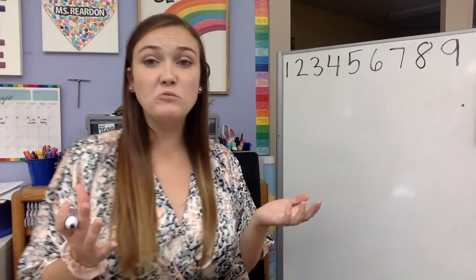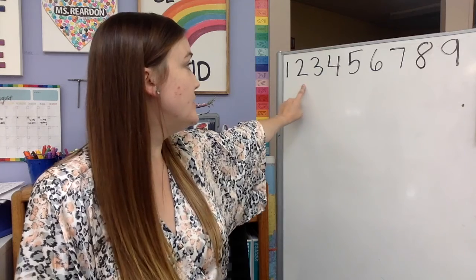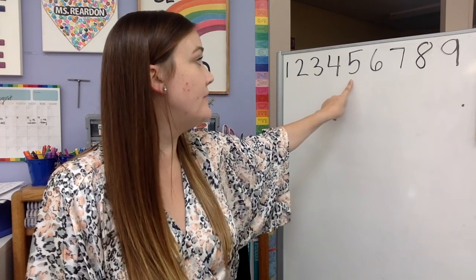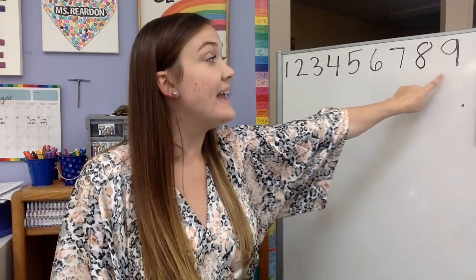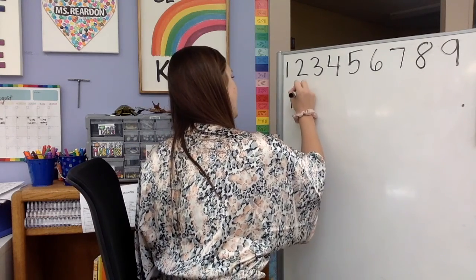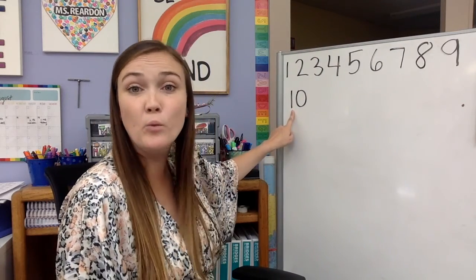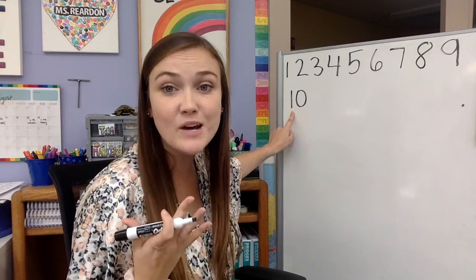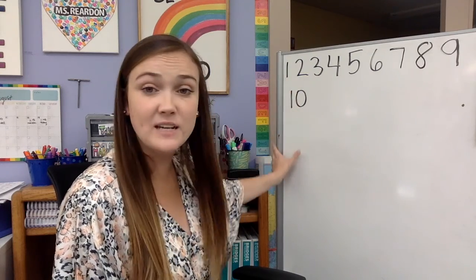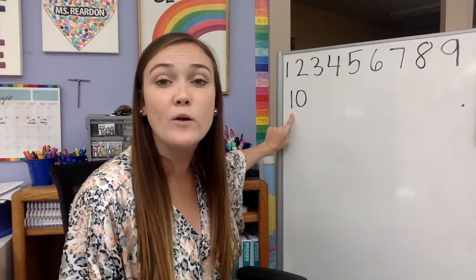We wrote numbers all the way through 10, and then we're going to jump into the teen numbers. As you can see, I wrote the first 9 numbers on my board. Ready? 1, 2, 3, 4, 5, 6, 7, 8, 9. Now I need to write the number 10. A 10 is a 1 and a 0. Now, these next numbers all start with a 1. That's what makes them teen numbers. So all the rest of the numbers that we're going to be writing all the way up until we get to the number 20 will start with a 1.